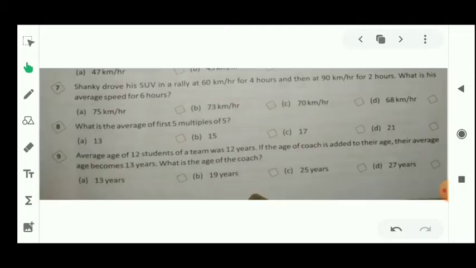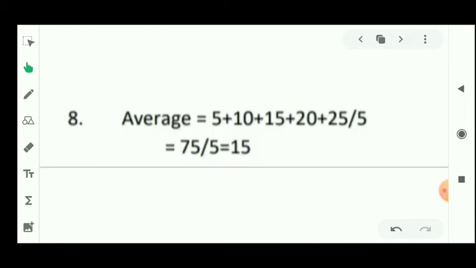Now student, let's see the next question. What is the average of first 5 multiples of 5? As you know, student, what are the first 5 multiples of 5? You know the table of 5: 5, 10, 15, 20 and 25. These are the first 5 multiples of 5.